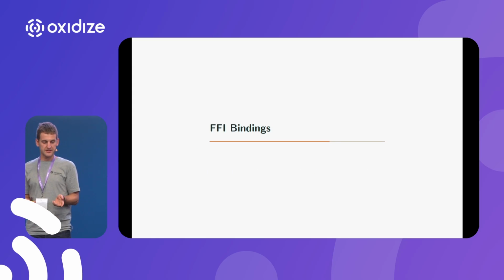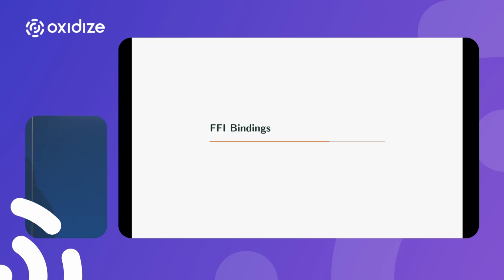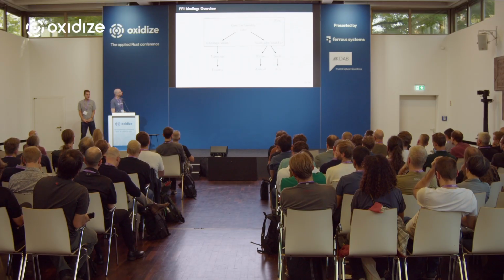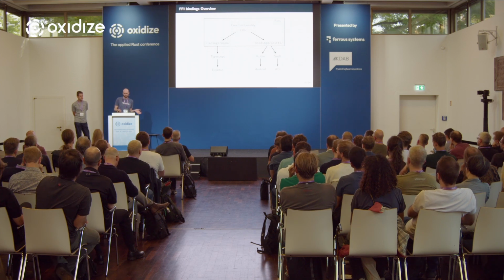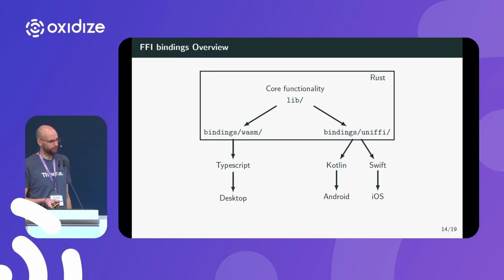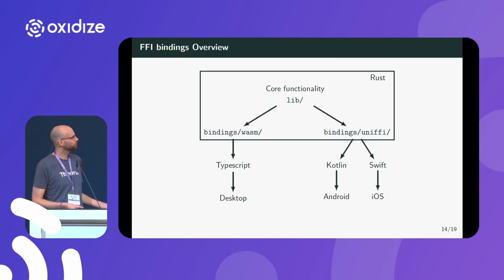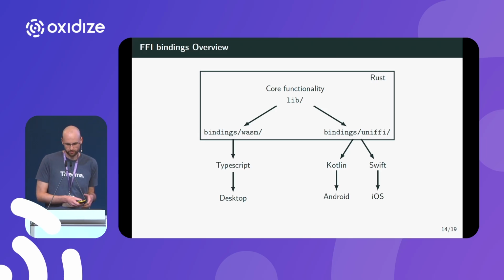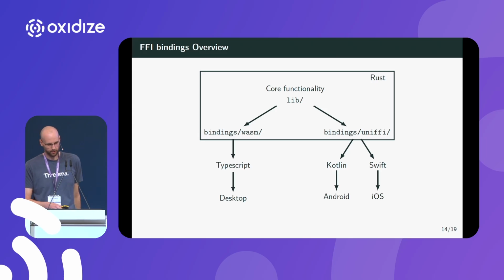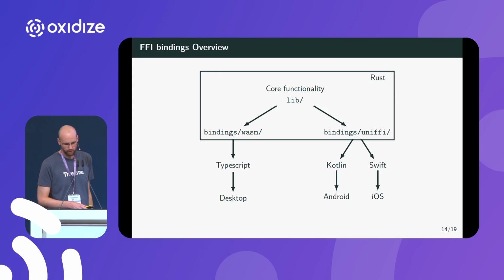Now, having seen this, how can we port this to FFI bindings? All right, so how can we make the implementation accessible to the application that we are using? So we want to expose them through a foreign function interface, of course, and for that purpose, we have split the bindings into two parts. On the left side, we have the WebAssembly TypeScript bindings, and they expose the APIs to the desktop app through wasm-bindgen and tsify.